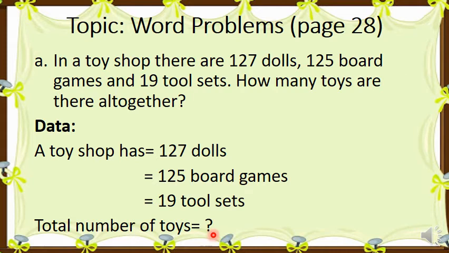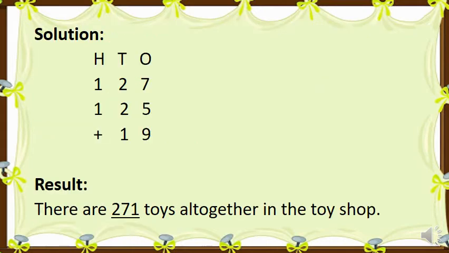Now the thing that I am going to tell you about the solution, you will just do right next to it. We will do it on this same page because I don't have space in this slide, so that's why I am moving to the next. But you will continue it from here. Now how we will write the solution: because 3 digits were mentioned, that's why I have written HTO, because hundreds represents 3 digits. So the biggest one will be on top, that was 127, then 125, then 19.